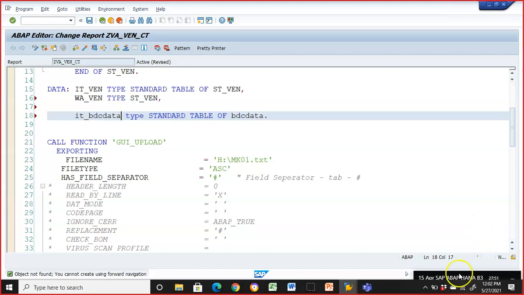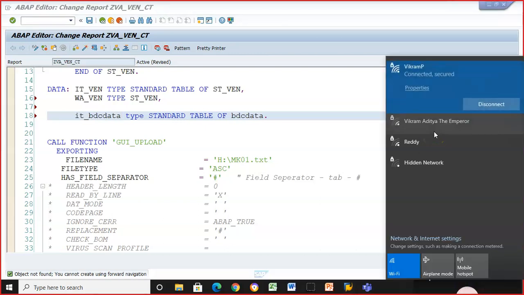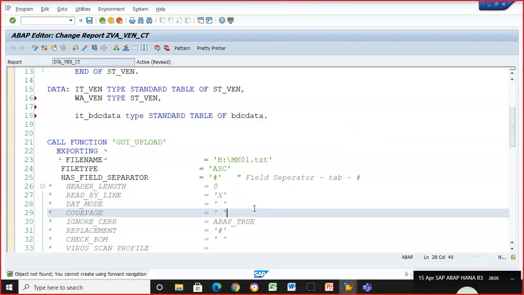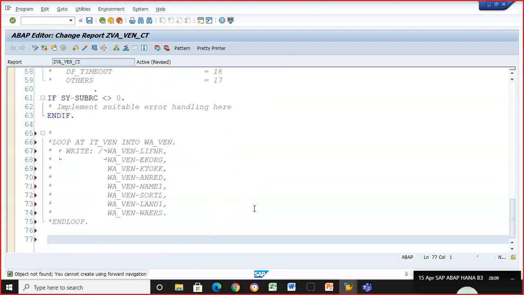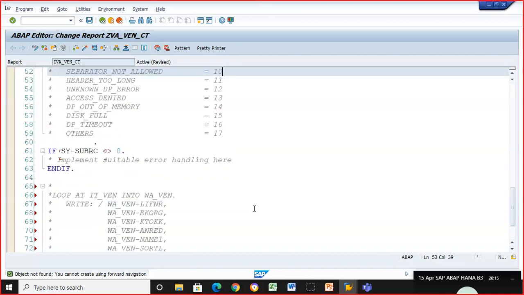Sir, your voice is fine, but actually I think you are moving away from the mic and then coming close. So that's why it's getting high and low. Okay, maybe that might be the issue. So I'll just talk louder and nearer to the mic.